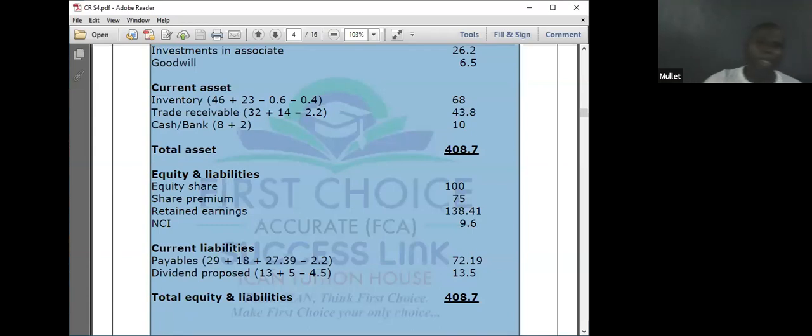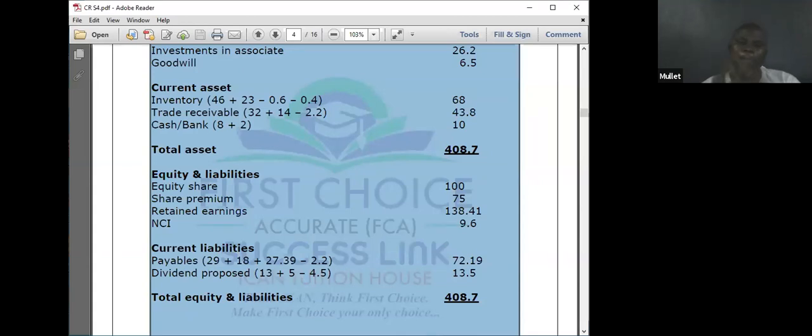Okay. Good evening, first and foremost. Now, dividend is an intergroup trading. First of all, it must be eliminated, just like the interest on a loan. Just like the loan, you are collecting share of profit, you still collect dividend.